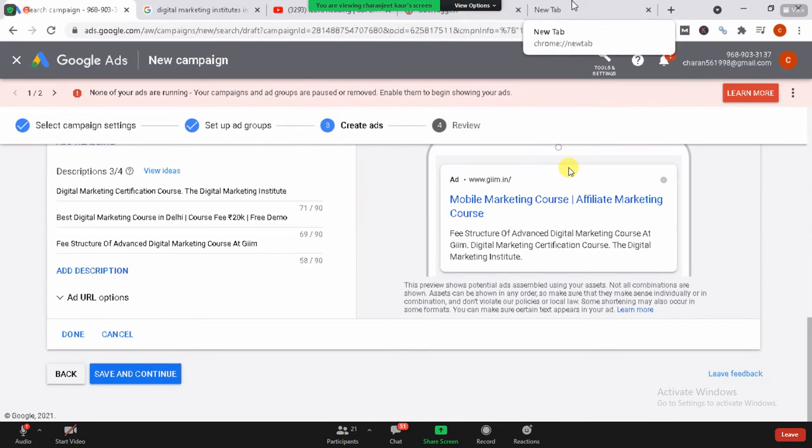But I just need to put in the credit card, because they are going to ask you for the credit card details and the amount that you need to pay to Google, and every day 100 rupees is deducted from your account once you have started running your ad group.